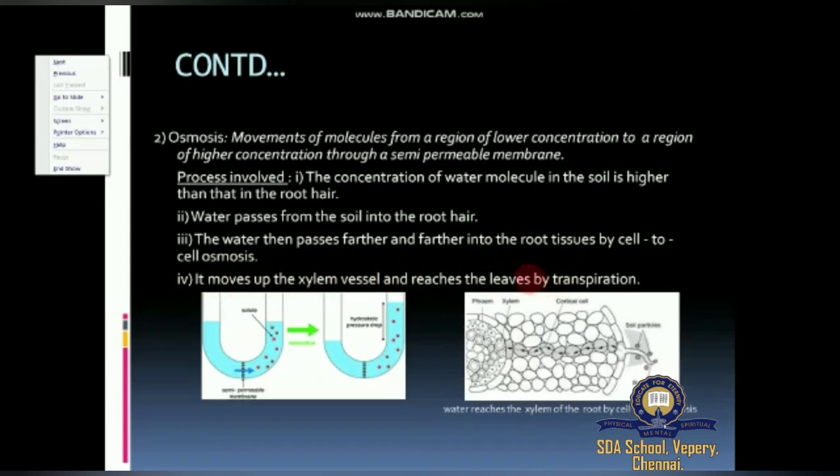So because of the pulling activity of transpiration, what is transpiration? Loss of water in the form of water vapor. Through the pulling activity of transpiration, the leaf is always absorbing water through the process of osmosis.